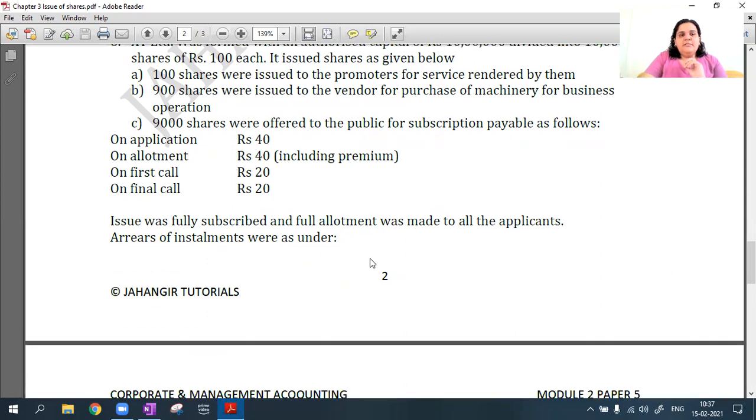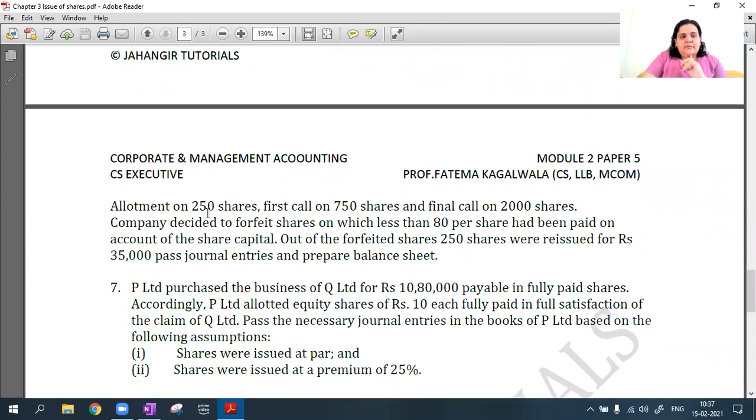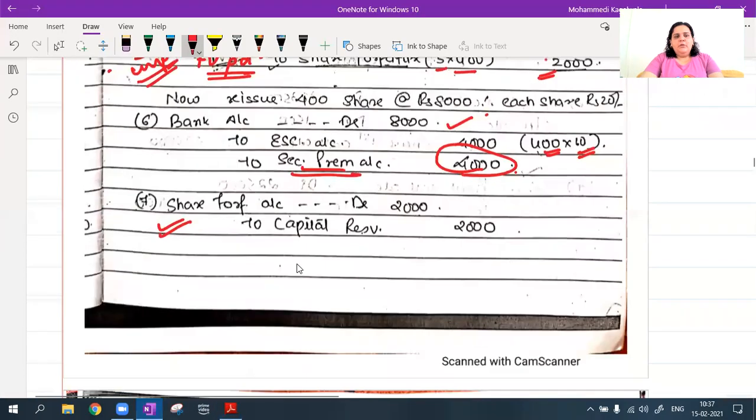Arrears of the installment were as under. Allotment on 250 shares, first call on 750 shares and final call on 2000 shares. Company decided to forfeit these shares on which less than rupees 80 per share had been paid on account of the share capital. Out of these forfeited shares, only 250 shares were reissued for rupees 35,000. Pass the necessary journal entries and prepare a balance sheet. Okay.